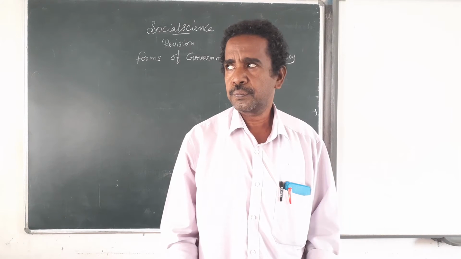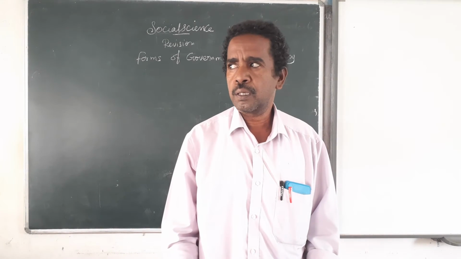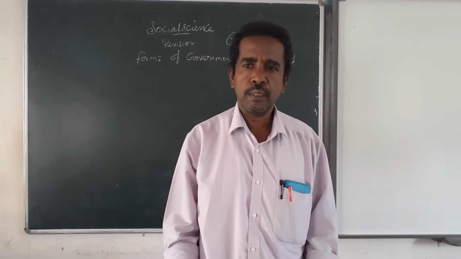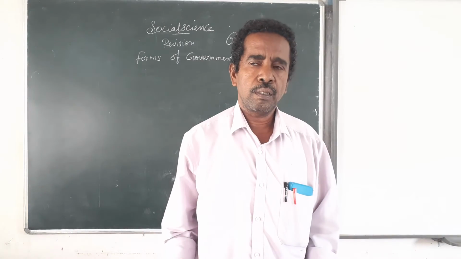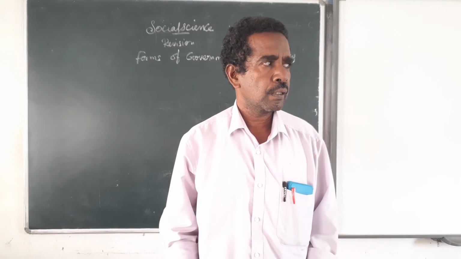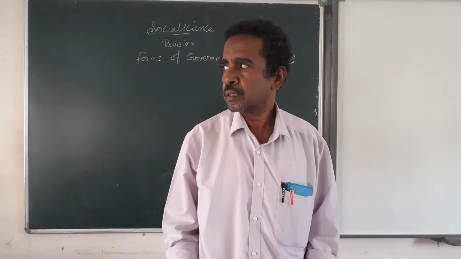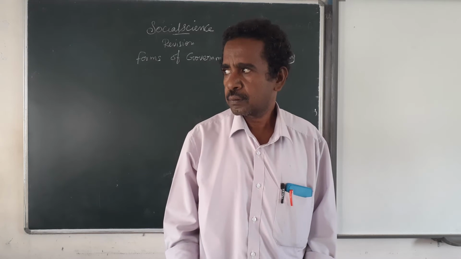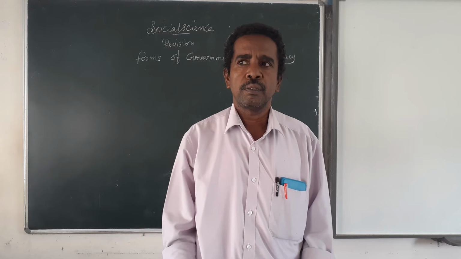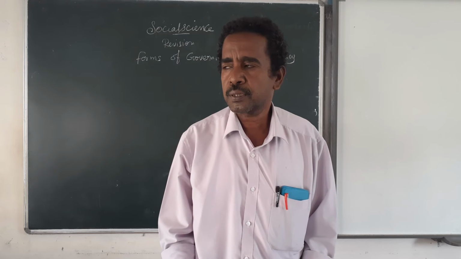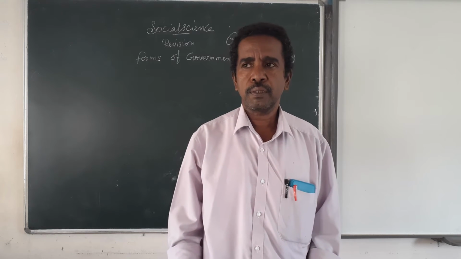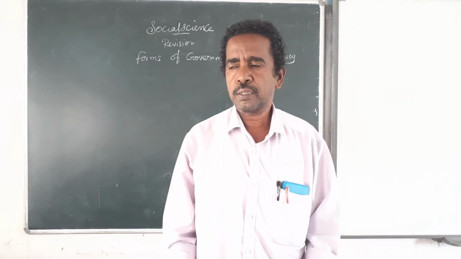Parliamentary form. The Parliament House is located in New Delhi. It consists of two houses, namely Lok Sabha and Rajya Sabha. Lok Sabha is the lower house, Rajya Sabha is the upper house.